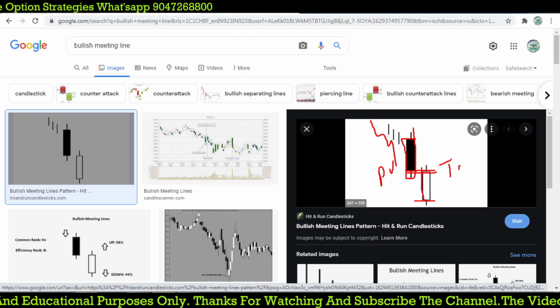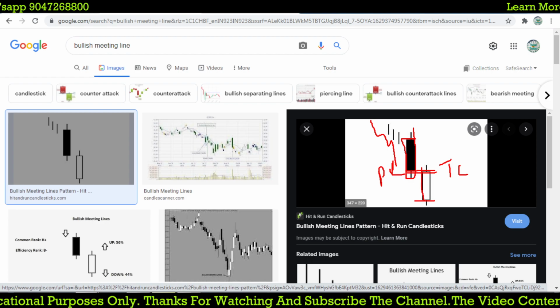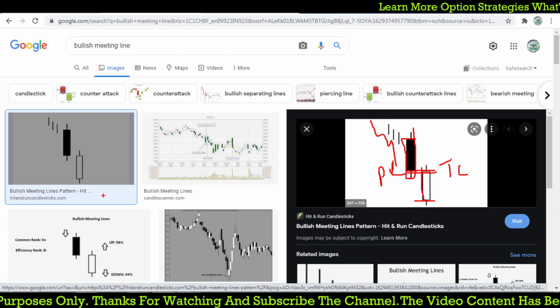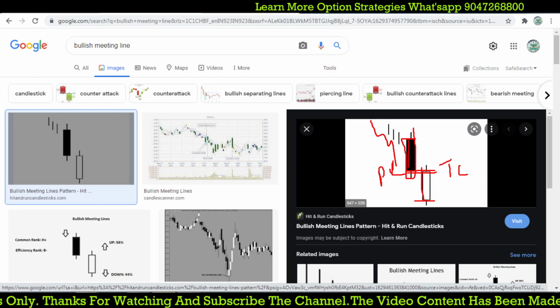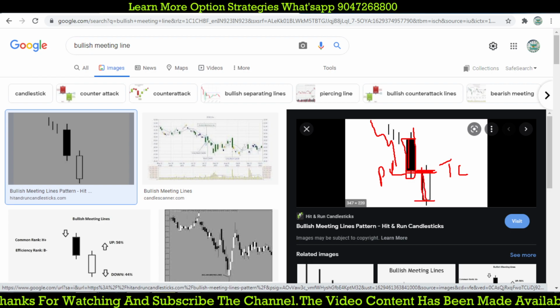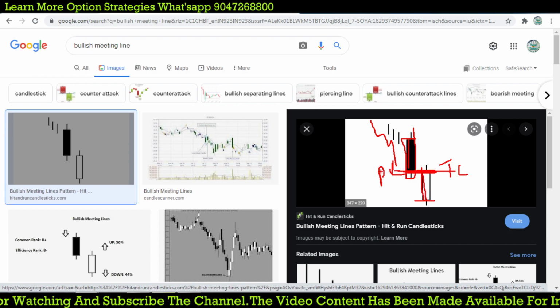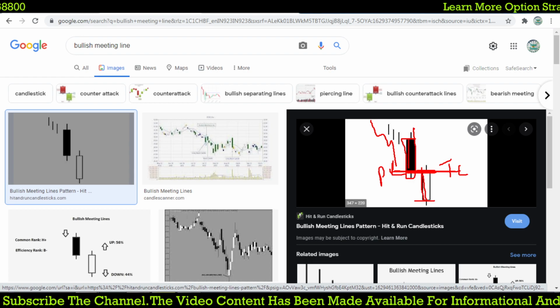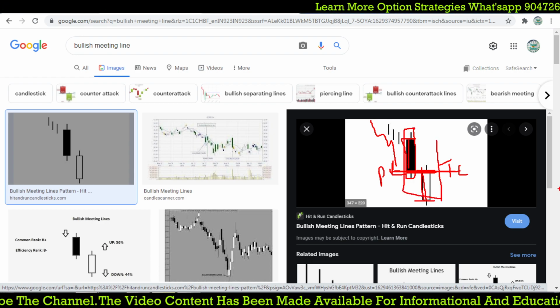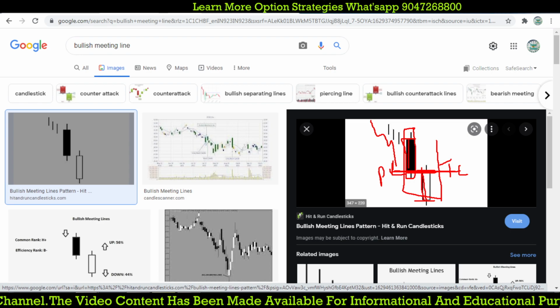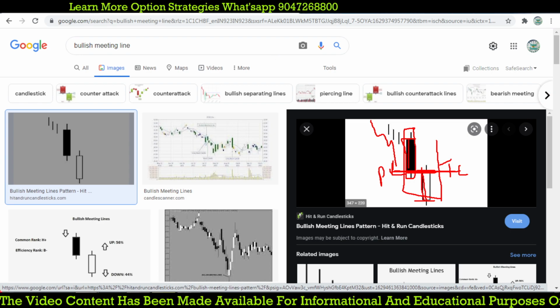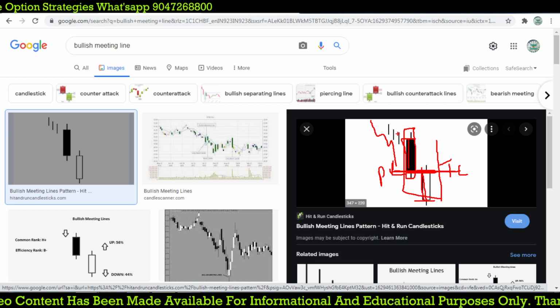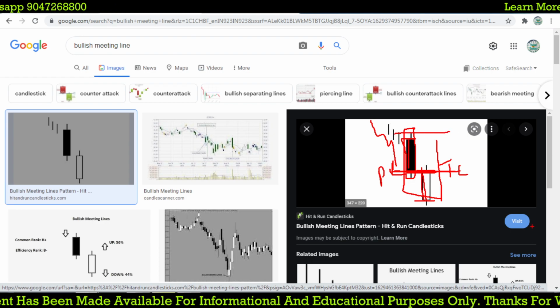What is the difference between the previous day's close and today's close? One was a red candle and this one is a green candle. Both are meeting at the same point. That is why it is called a meeting line. This is a bullish reversal candlestick pattern which we can use for positional as well as intraday trades. Whenever the market breaches that high, we can go buy.